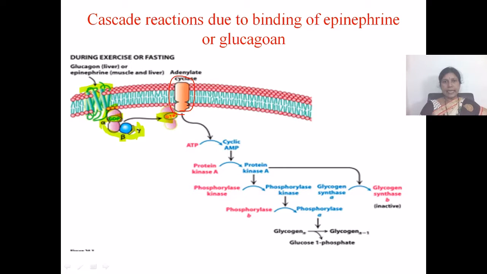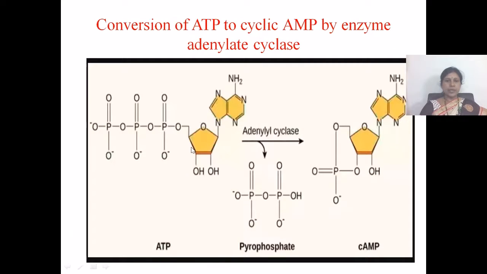This adenylate cyclase enzyme converts ATP into cyclic AMP. Cyclic AMP is called cAMP. cAMP is cyclic adenosine monophosphate. This is the image showing the formation of cAMP from ATP. cAMP is formed with the help of adenylyl cyclase enzyme.